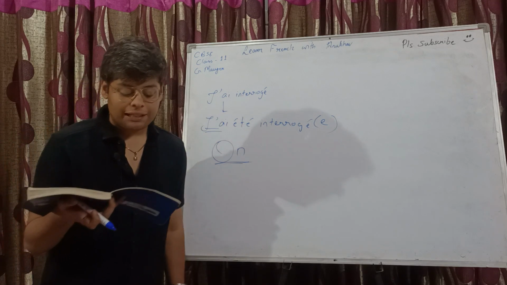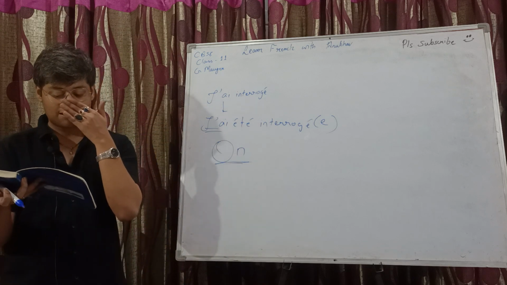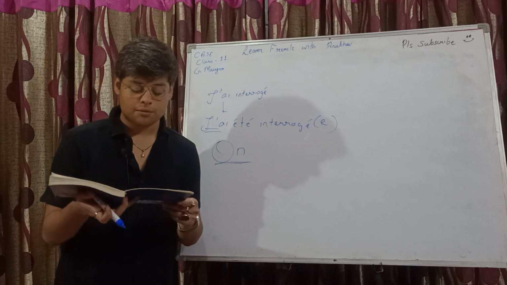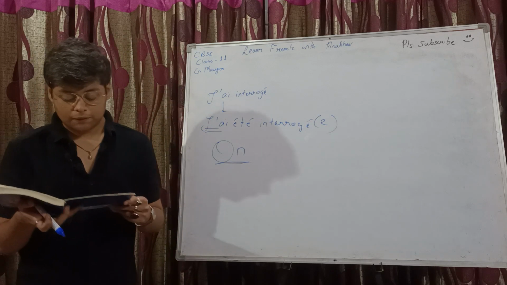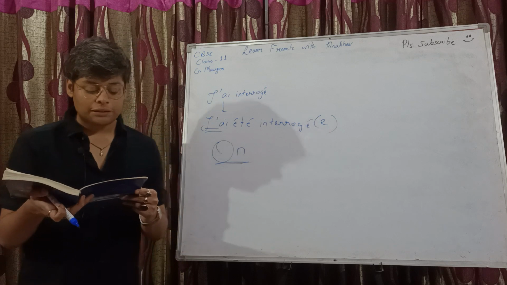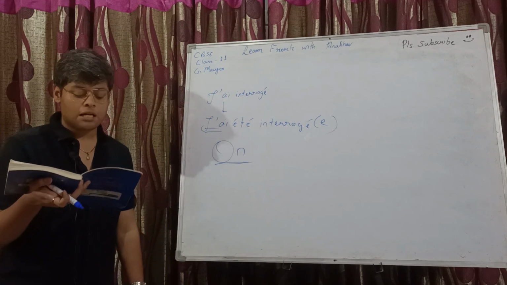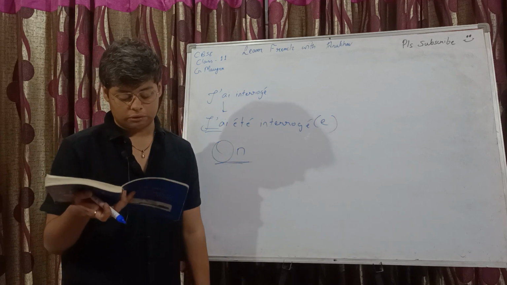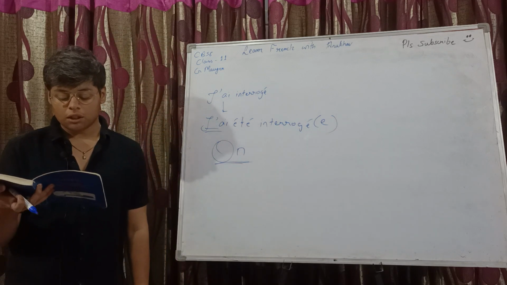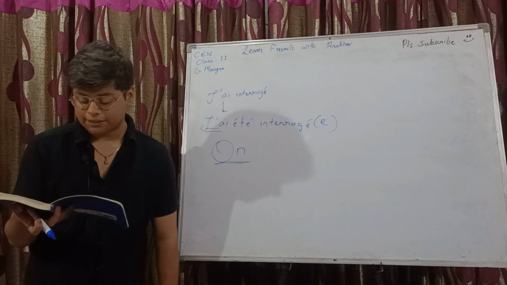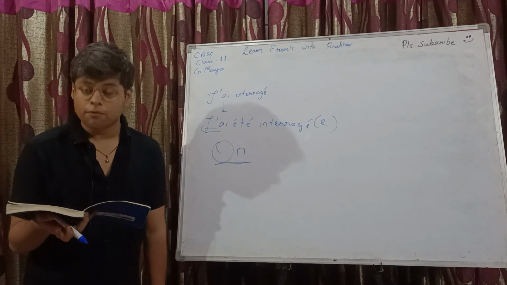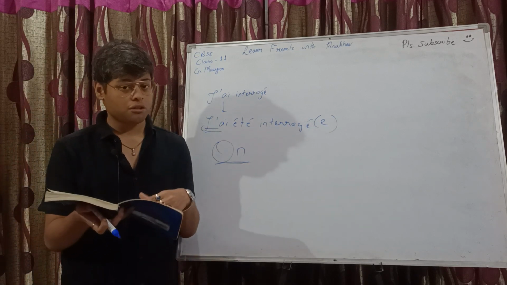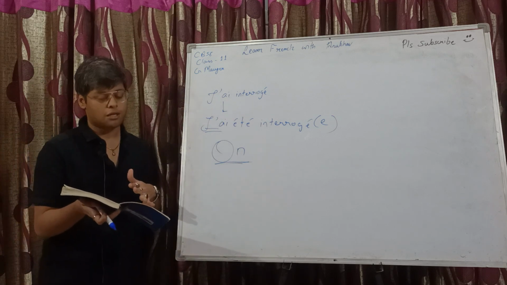Very easy. Certaines formes pronominales à la troisième personne du singulier ou du pluriel sont souvent employées avec un sens passif sans complément d'agent. So certain pronominal forms in the third person singular or plural are often used with a passive sense without the complement of agent. So if there's no complement of agent, then we are dealing with this active passive with on, the impersonal pronoun.